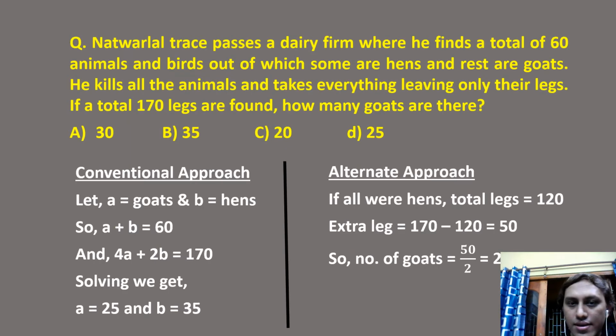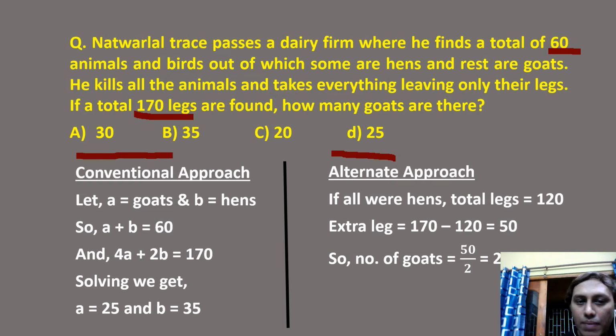So guys, how to proceed with this question? We'll check both the approaches. First is the conventional approach and the second is the alternate approach or the smarter approach or the shortcut. So here they are saying you have a total of 60 animals and birds and a total of 170 legs. So what is the number of goats?